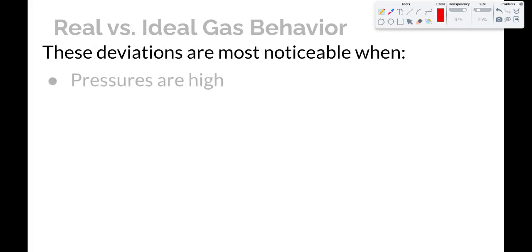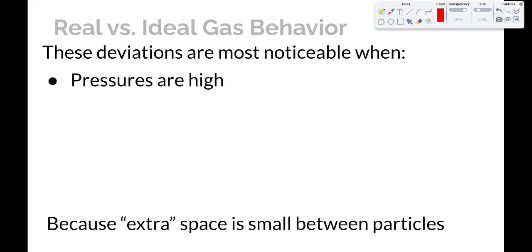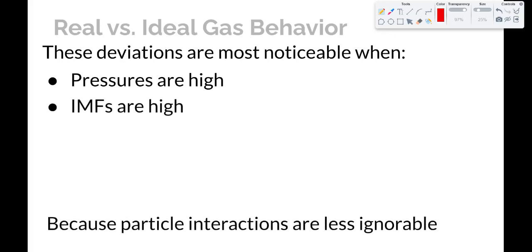These deviations are most noticeable under 3 conditions. One, when the pressures are high. The reason for this is because that means the extra space is going to be small between the particles. If the pressures are high, that means there's going to be a lot of collisions, and that probably means that you have compressed your volume down to a small volume, or there's a lot of particles in the volume that you do have. And so that means a few things. One of them is that the ideal gas space, the supposedly empty space, well, that becomes less and less of a usable presupposition. Another one is when the intermolecular forces are high, and that's because the particle interactions are less ignorable when you have particles that are more highly attractive to each other.